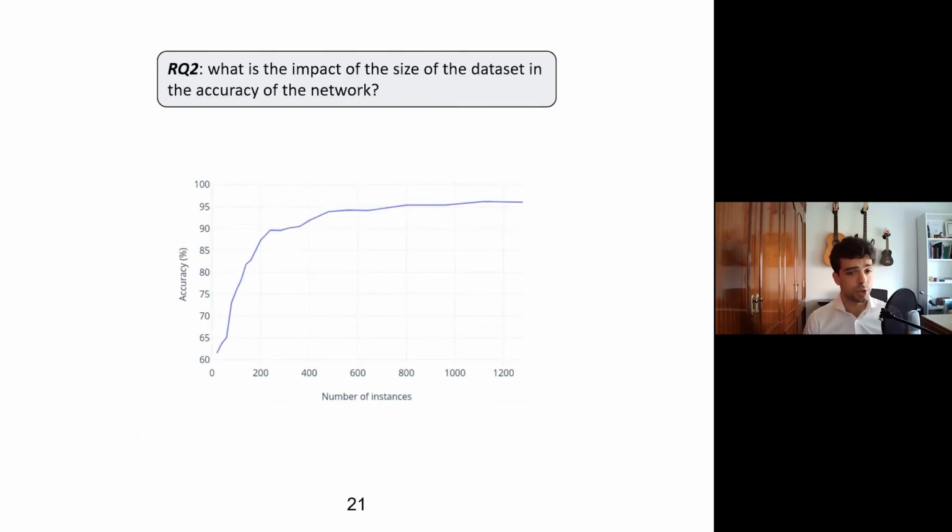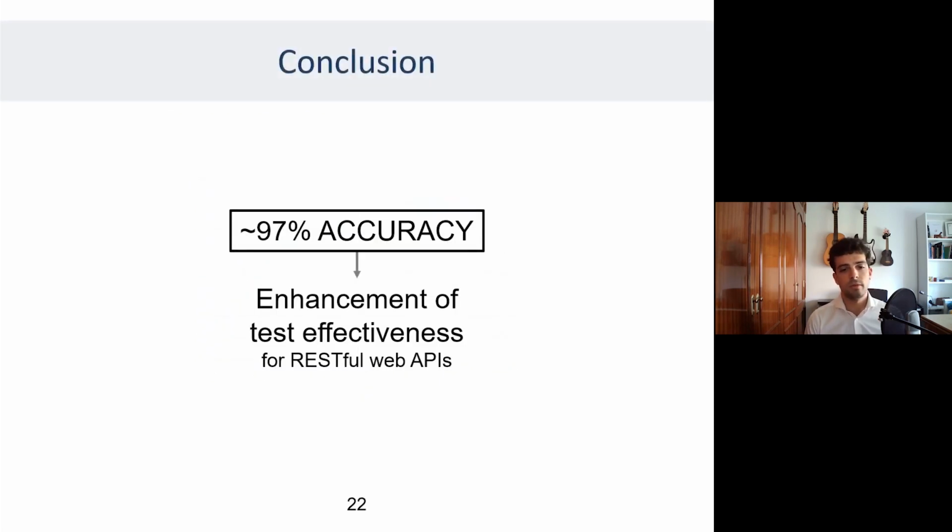To answer the second research question, we retrained the network with smaller datasets and found that the score needs approximately 800 requests to reach 95% accuracy. After 800 or maybe 1,000 requests, the score increases asymptotically. As a conclusion, we can fairly say that given an average accuracy of 97%, this strategy could be a powerful enhancement for RESTful web API testing, because it allows the requests to be filtered depending on their validity, without the need of a human manually specifying interparameter dependencies in IDL format.